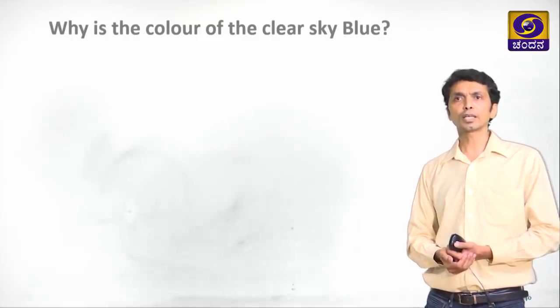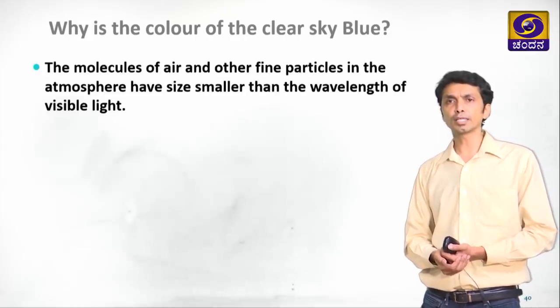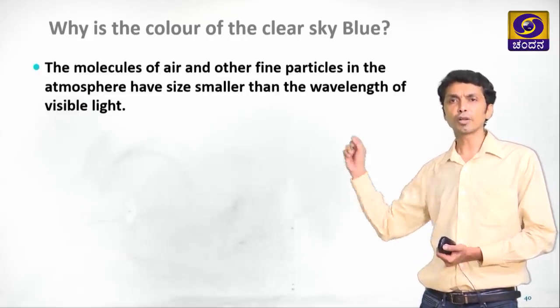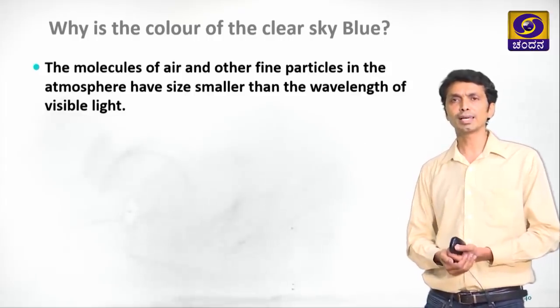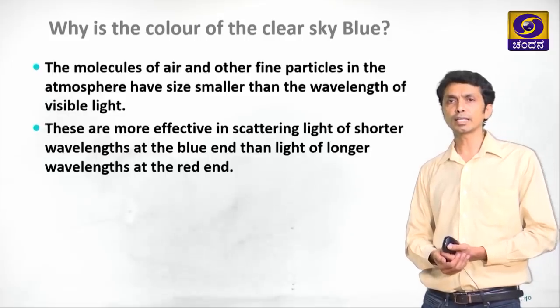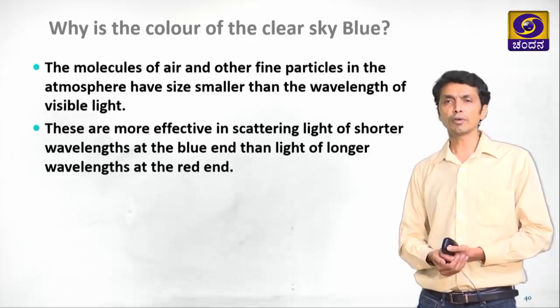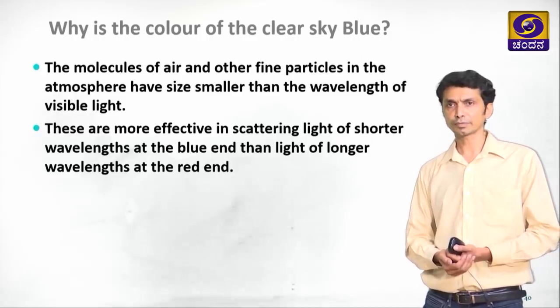So, why is the color of the sky blue? The molecules of air and other fine particles in the atmosphere have size smaller than the wavelength of visible light. That is why these are more effective in scattering light of shorter wavelength at the blue end rather than longer wavelength at the red end.